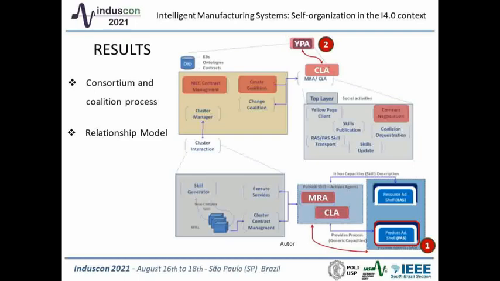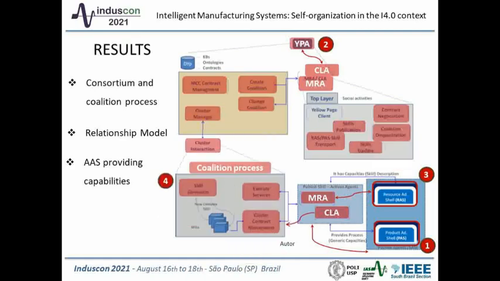The candidate resources must publish their capabilities. These tasks are made by an MRA agent that inserts the skills in a yellow page. The coalition process results in a relationship model that contains all capabilities objects identification. These must be controlled by another agreement that is constantly monitored and, if necessary, changes will be made.